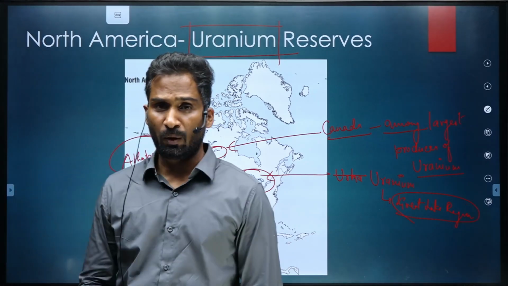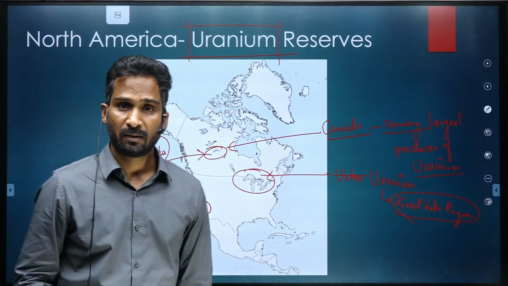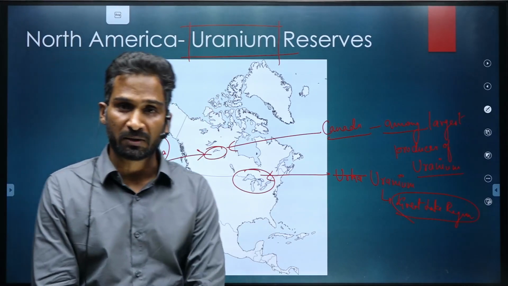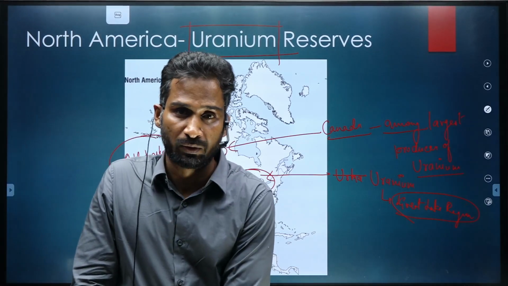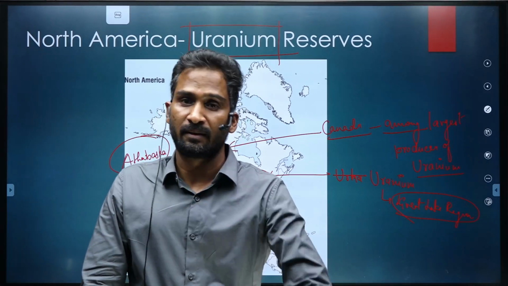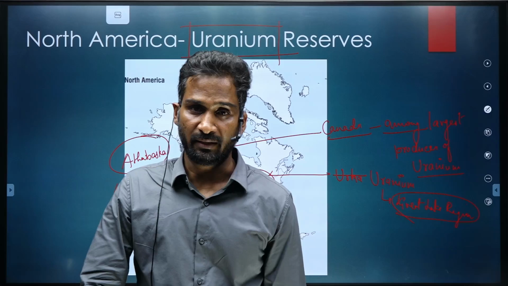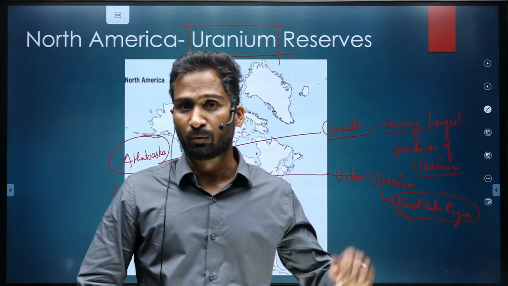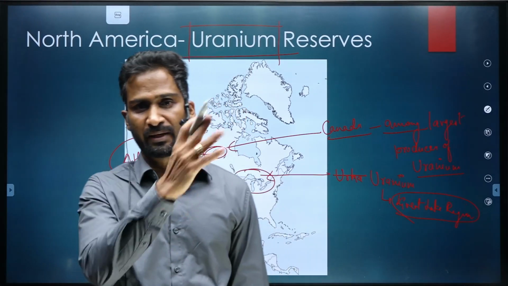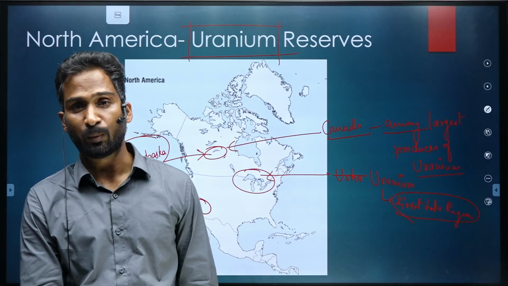So this is about the mapping of North America, wherein we discussed the important water bodies, straits, and the islands that surround North America. Thereafter, we came to the countries and the important cities.